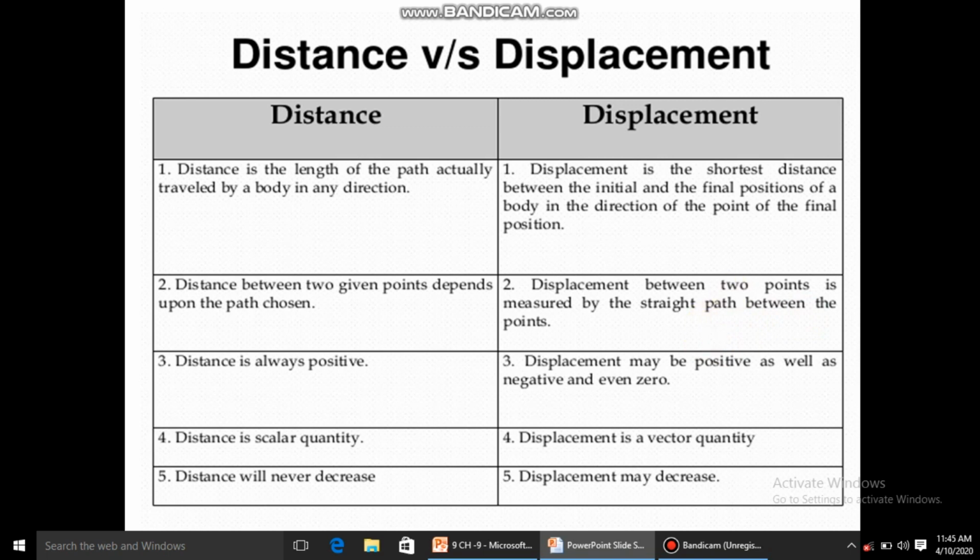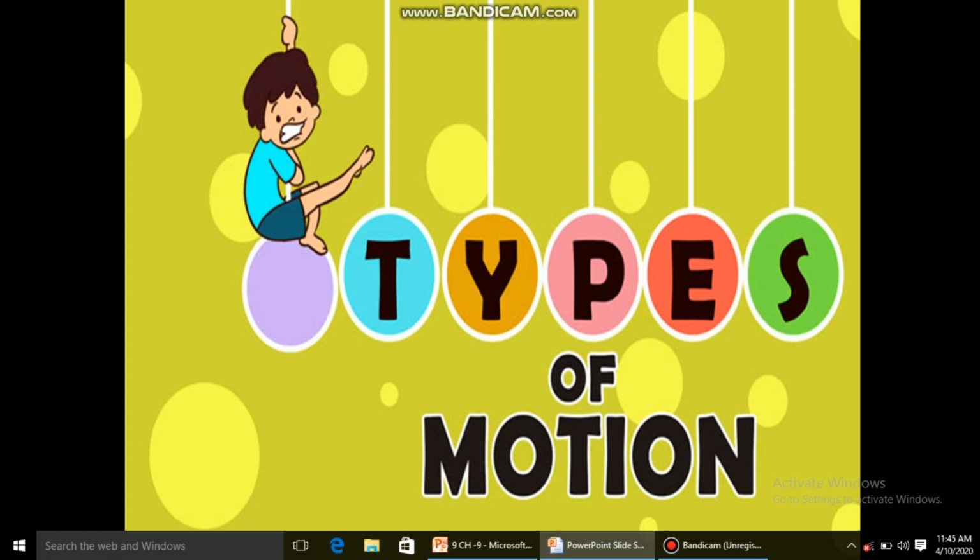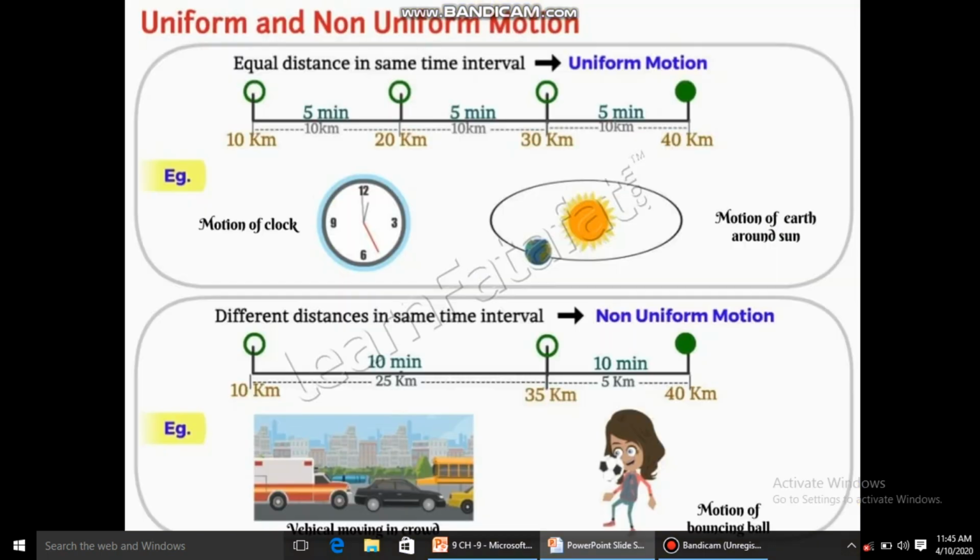Right students? So now let's talk about types of motions. There are two types of motions given in your book. Number one is uniform motion and non-uniform motion. Uniform motion, as the name suggests, equal.